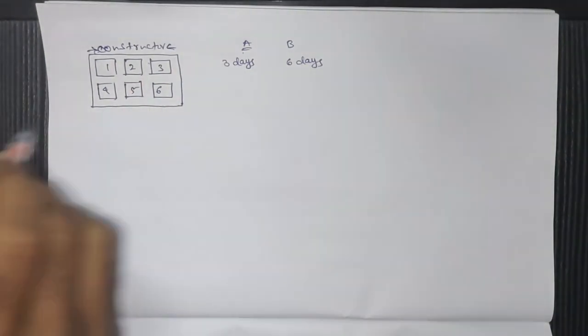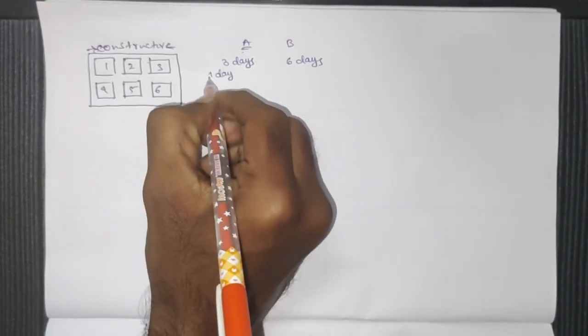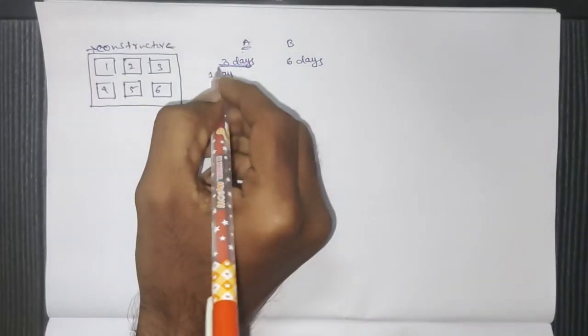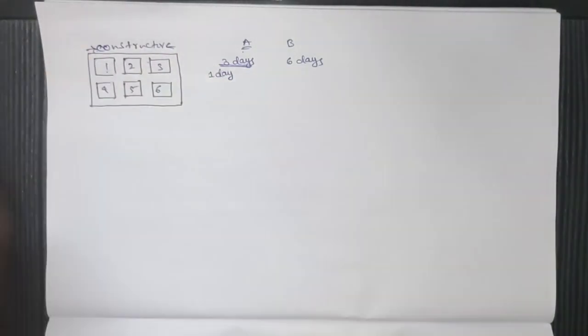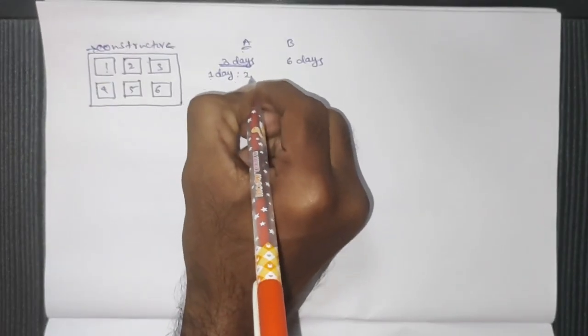That means in 1 day, how many walls can A construct? For 6 walls he needs 3 days. In 1 day he can construct 2 walls.